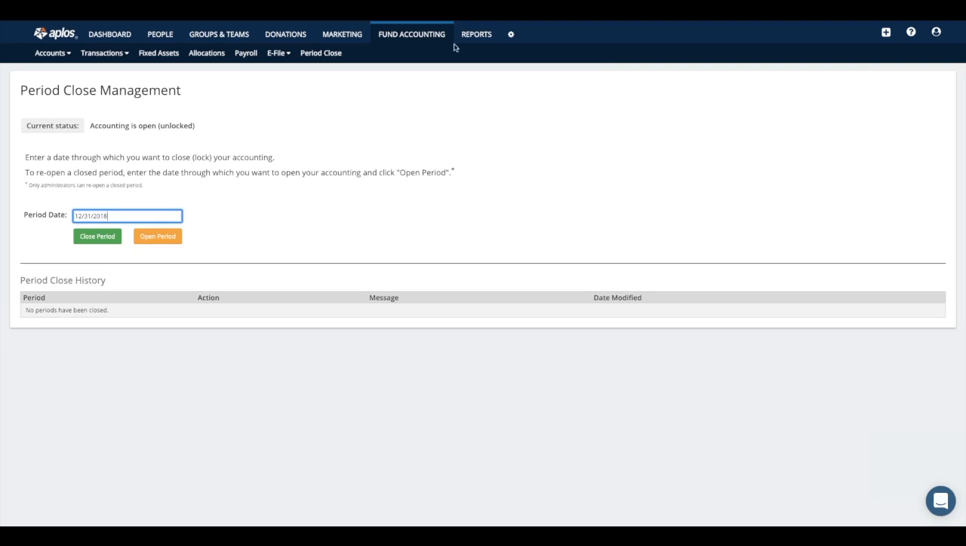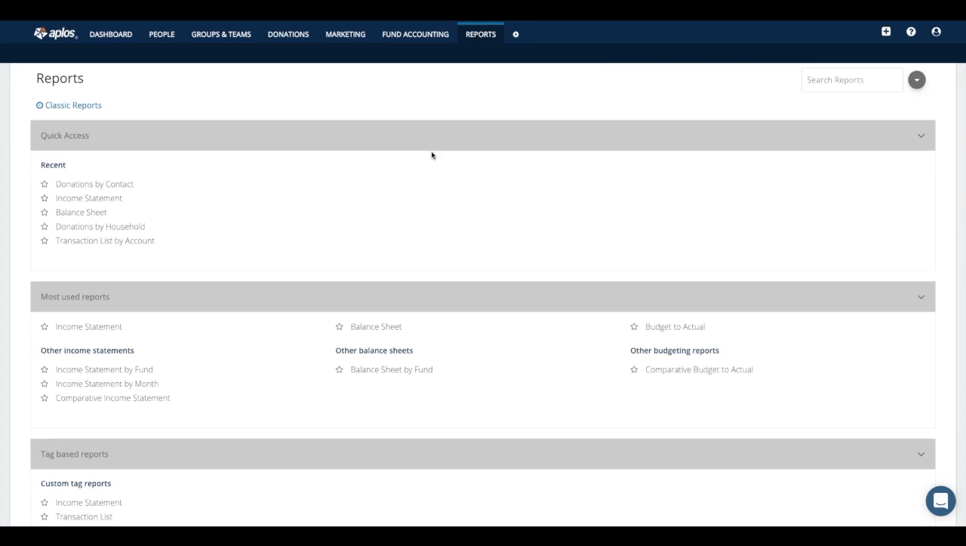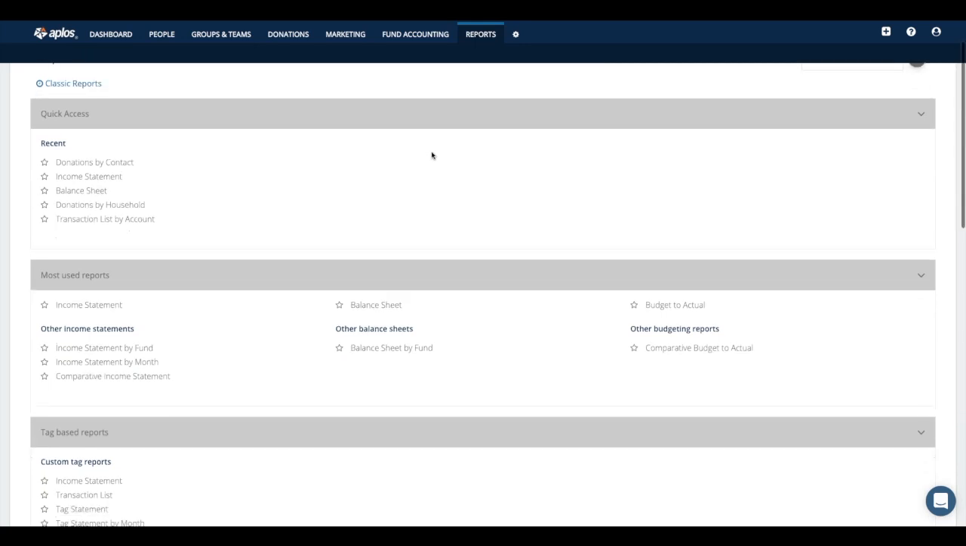All right, so this is the Fund Accounting tab. I'm going to move over to reports for a second and talk about the different accounting reports that you can generate. So this main reports tab here is going to give you all of the reports that are available. Whether it be for the accounting side or the donation side, all of your reports are going to live within this one tab of reports.